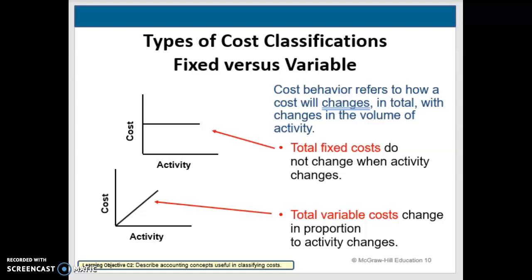Where a variable is going to depend on how much activity. So there's obviously usually a minimum amount, but the more you make, it's going to increase those costs. So those are variable. It changes in line with the volume of activity that you have.